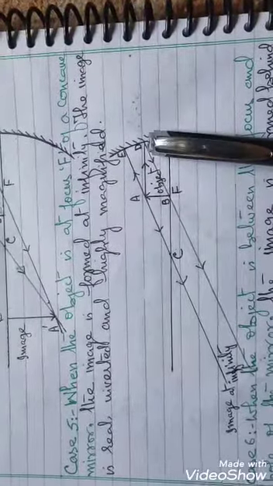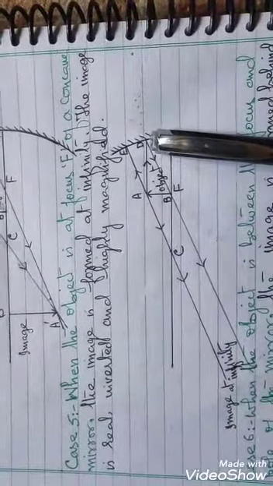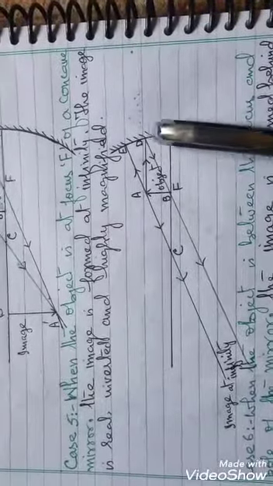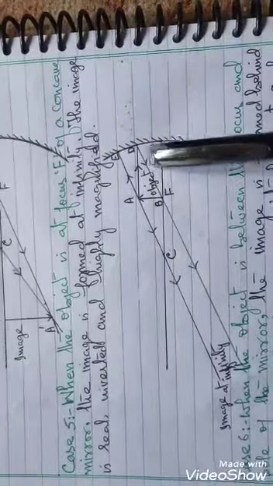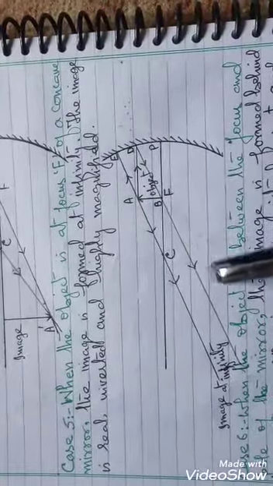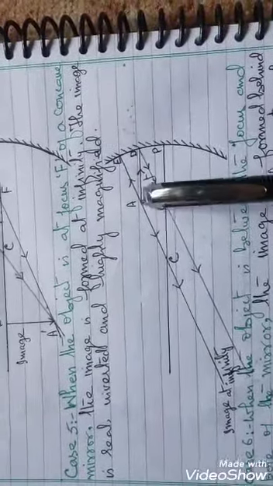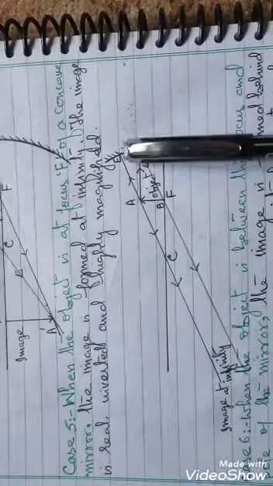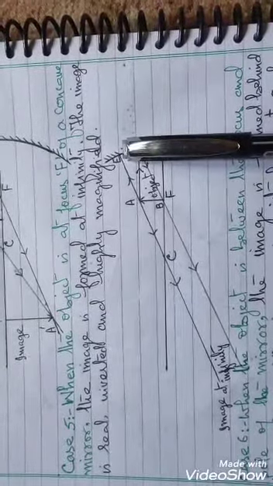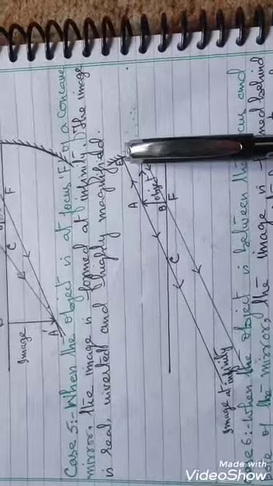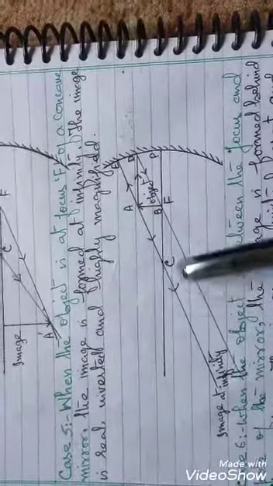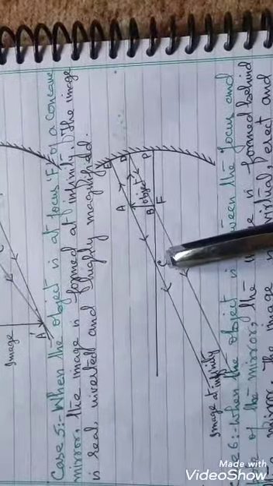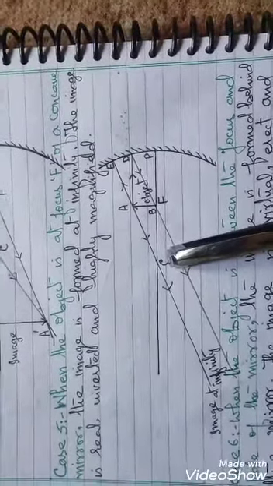AD is a ray of light parallel to the principal axis, strikes the mirror, and after reflection, it passes through the focus of the concave mirror. Another ray of light, AE, strikes the mirror at E. After reflection, it returns back along the same path and passes through the center of curvature of the mirror.